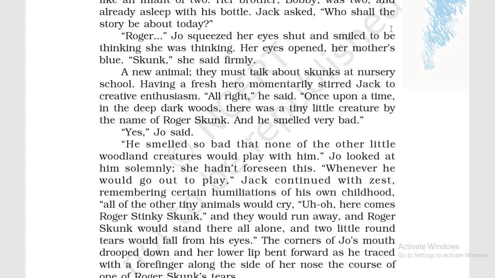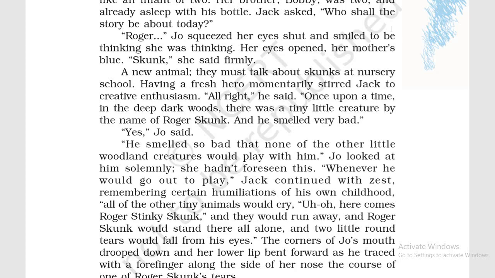Do you know which type of animal a skunk is? What is it like, and where is it found? Many of you must be hearing this name for the first time. So this is a new animal. Joe has learnt about this animal in her nursery school, so she knows what a skunk is.